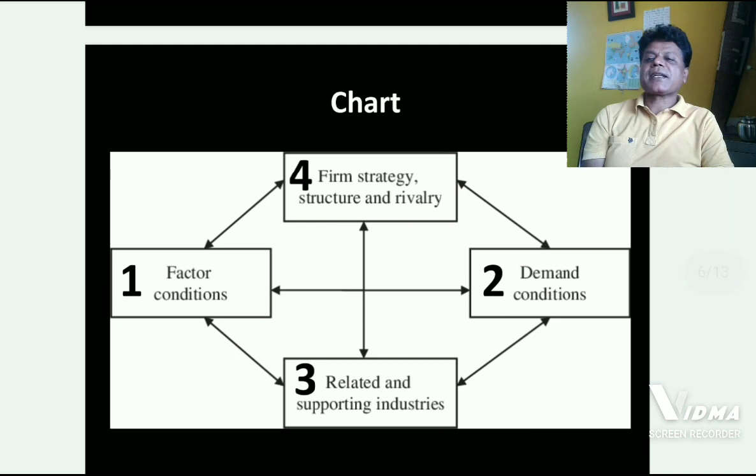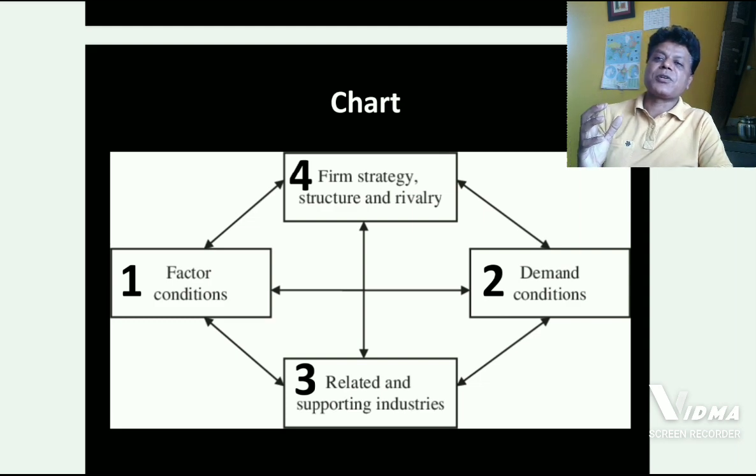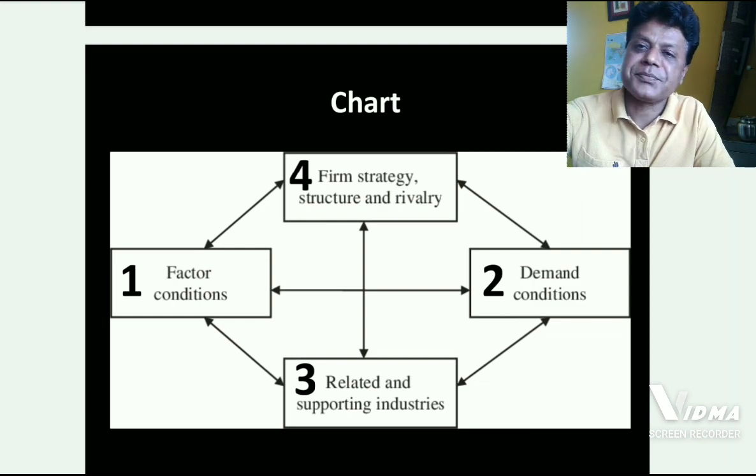First one is factor conditions. Factor conditions are nothing but factor endowments. Second one is demand conditions. He is speaking about domestic demand conditions. Third one is related and supporting industries. Fourth one is firm strategy, structure and rivalry. These four elements constitute the diamond theory developed by Porter.